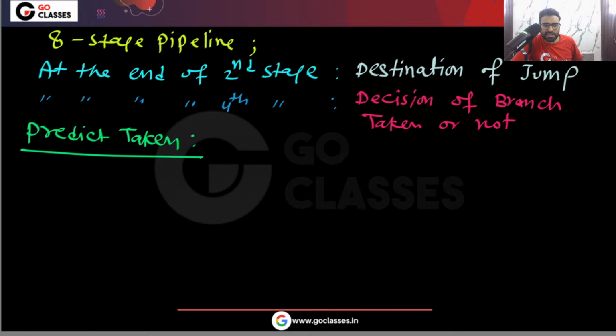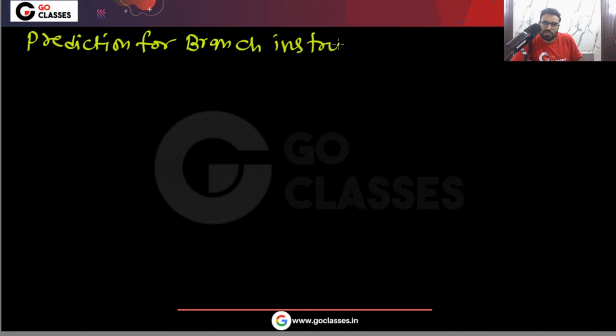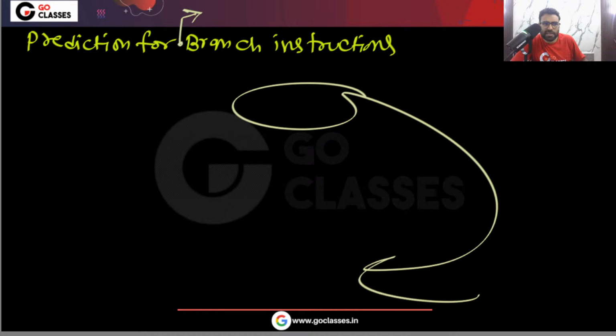Now in this predict taken strategy, what happens for the jump instruction and what happens for the branch instruction? Let's see that. First, our prediction for conditional branch instructions, remember. For unconditional branch instructions, there is no such thing as prediction, because unconditional branches will always be taken.